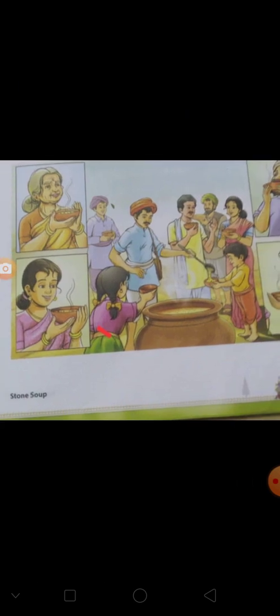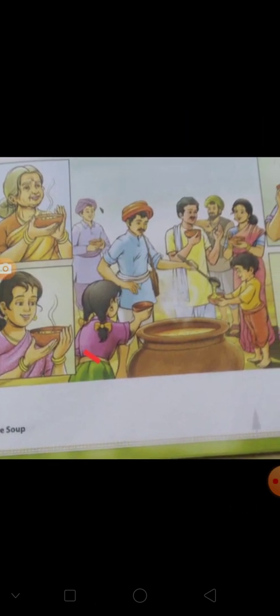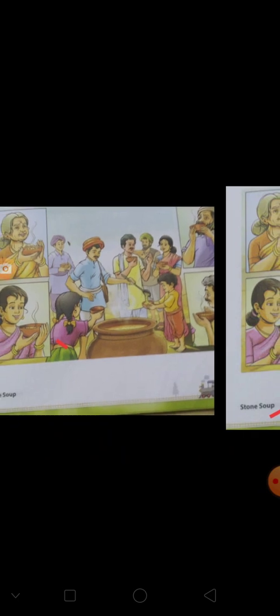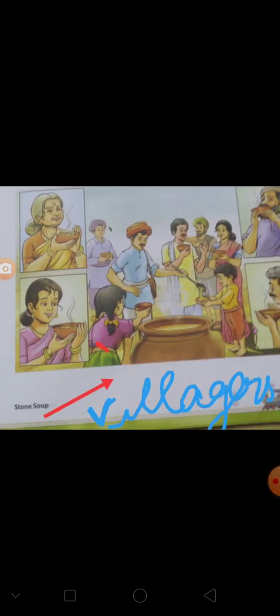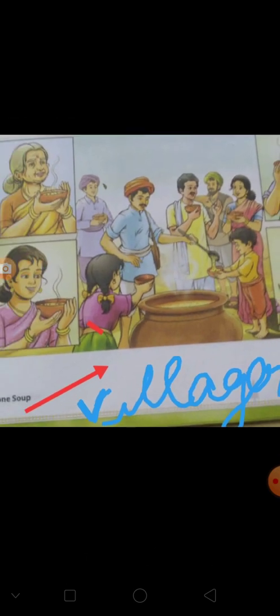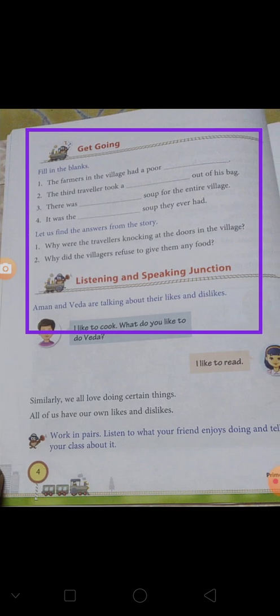On the next page I have already shown you this picture separately, and you are seeing the complete picture of this lesson, Stone Soup. Again you are seeing I have put one arrow here and I am showing you that all the villagers were very happy and the travelers also. Next page, here I am starting with the book exercise.